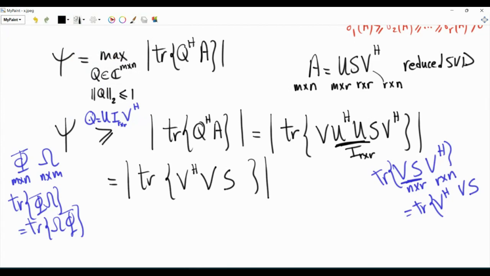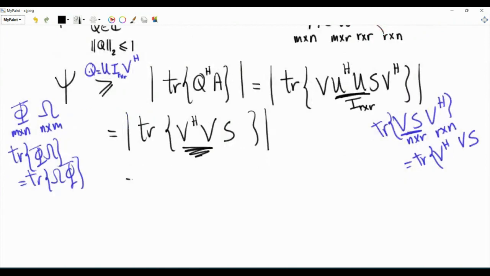Now, V is also a matrix with orthonormal columns. So V Hermitian V is identity of size r by r. So this is the magnitude of trace S. And the trace is the sum of the singular values, and they are positive.